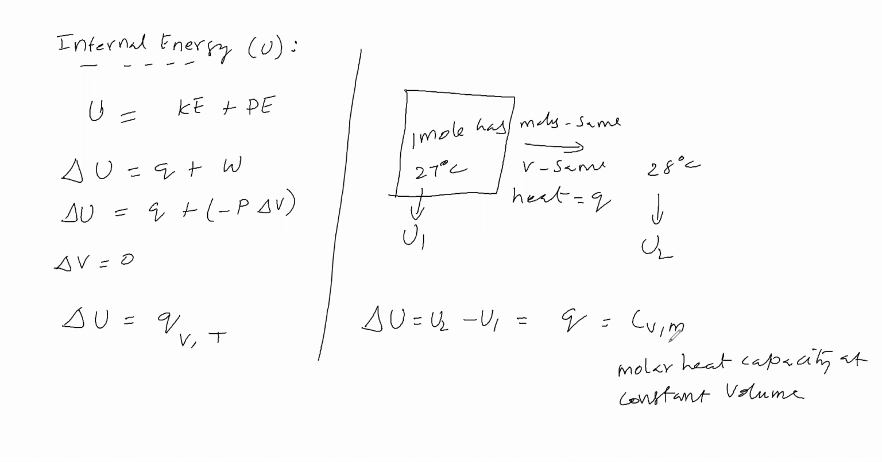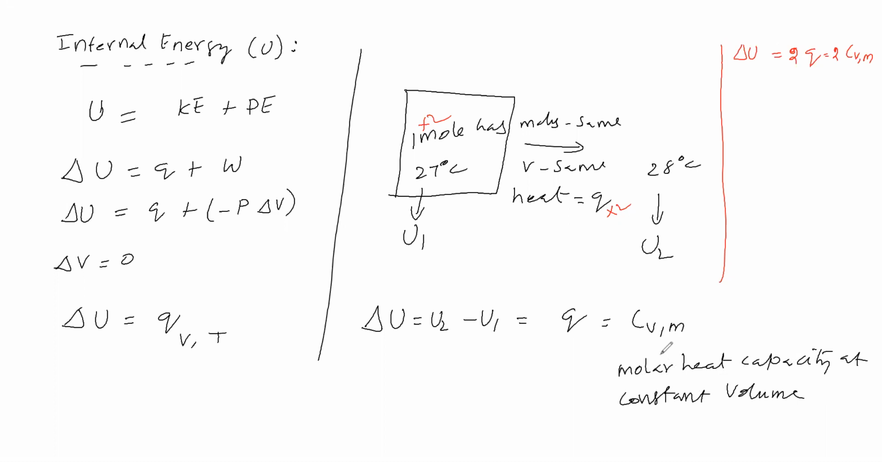Now let us consider the number of moles. Let us take 2 moles. If you take 2 moles and raise the temperature by exactly 1 degree Celsius, how much heat do you have to supply? 2q we have to supply. Now the change in internal energy is equal to 2q, which is equal to 2 into CVM. CVM means molar heat capacity at constant volume, that is for 1 mole.